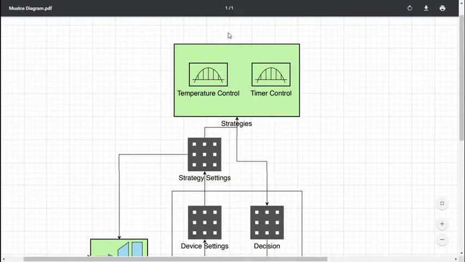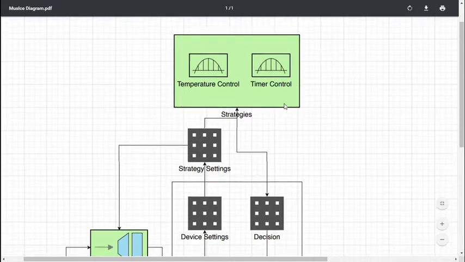Each strategy is a completely stateless service exposing a REST API. It is given as input the relative settings as set by the user and the measurements given by the client. In return, it has to give a Boolean value, whether the system should be on or off.